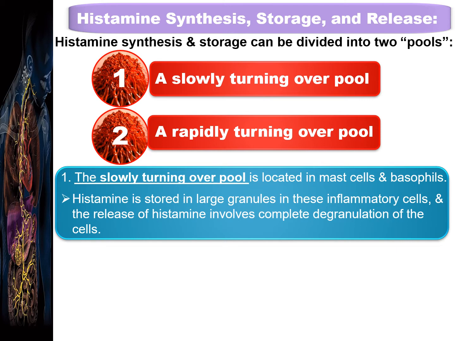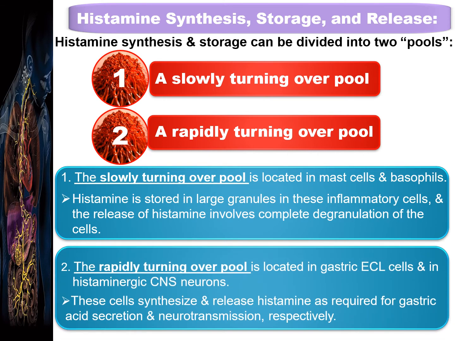On the other hand, the rapidly turning over pool is located in gastric enterochromaffin-like cells and in histaminergic central nervous system neurons. Here, these cells synthesize and release histamine as required for gastric acid secretion and neurotransmission respectively.